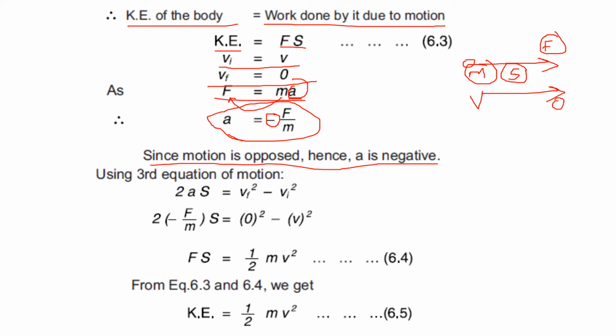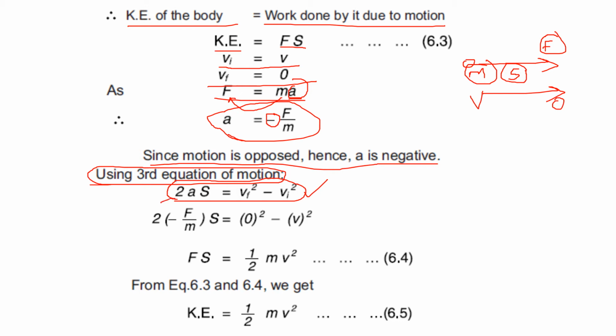Now, all of you know the third equation of motion, which you learned in unit 2. The third equation of motion is 2as equals vf square minus vi square. All of you have to remember this equation by heart. Now we have to put the values in this equation.